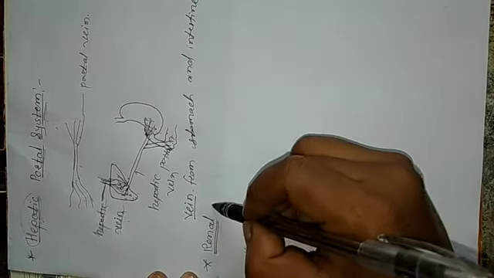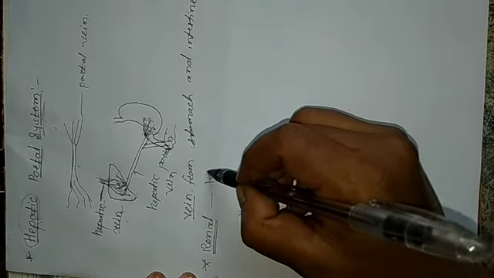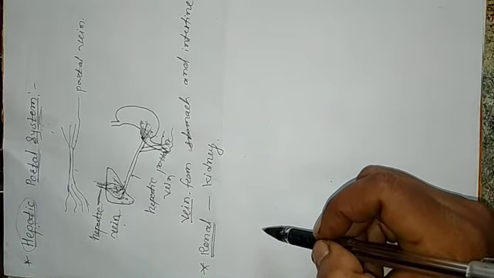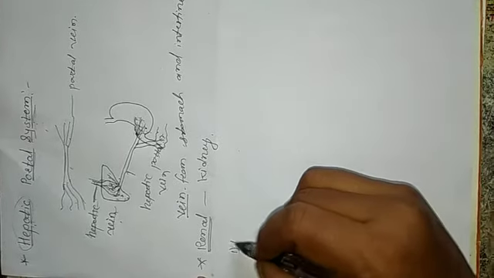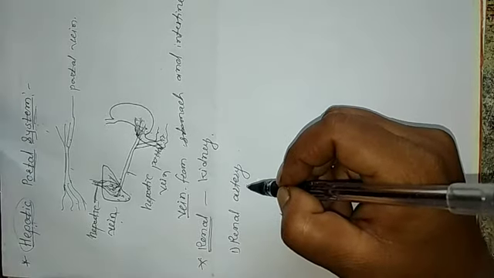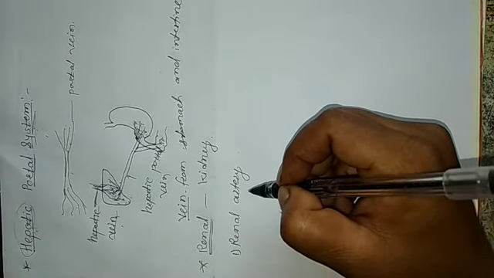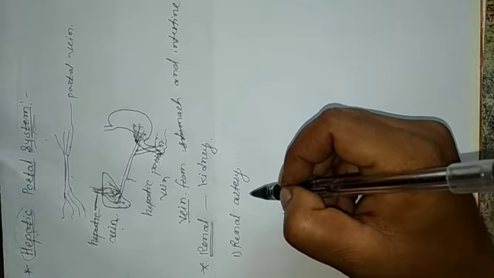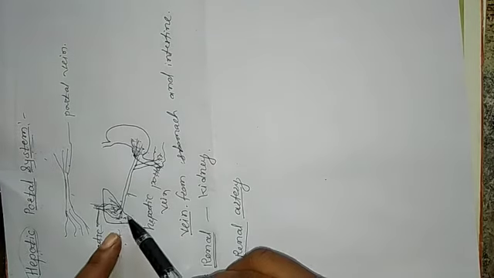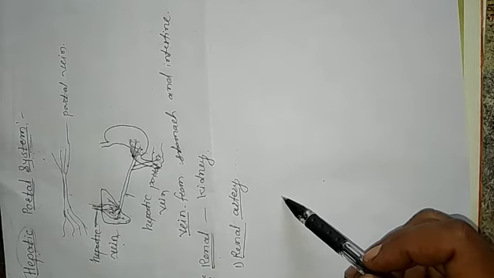The word renal is related to the kidney. Whatever blood vessel enters the kidney is called the renal artery. The renal artery starts from the aorta and transports the blood from the heart to the kidney. This blood vessel is called the renal artery. So the word hepatic is related to the liver and the word renal is related to the kidney. Got it, student? What is meant by hepatic and renal?